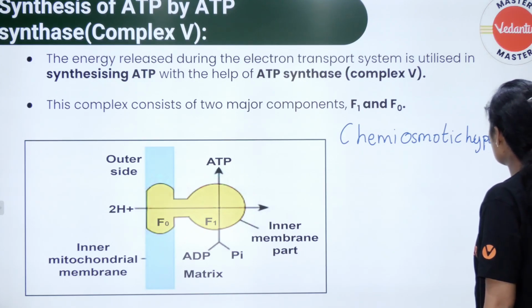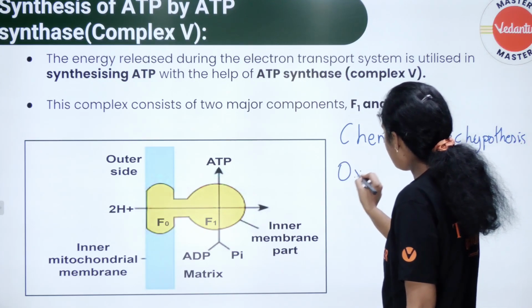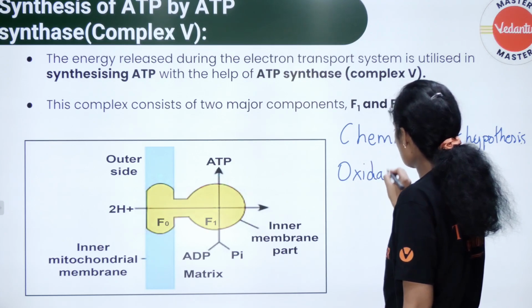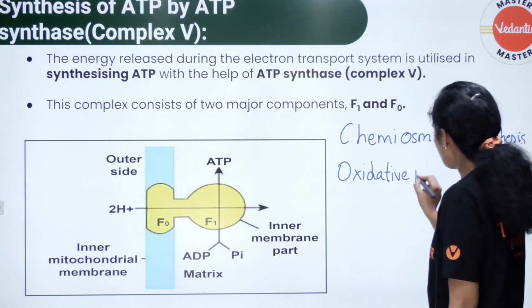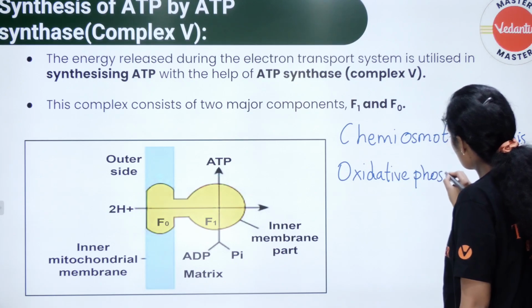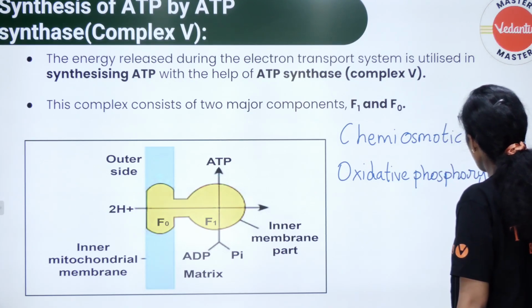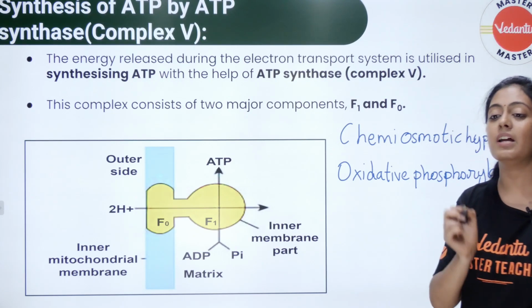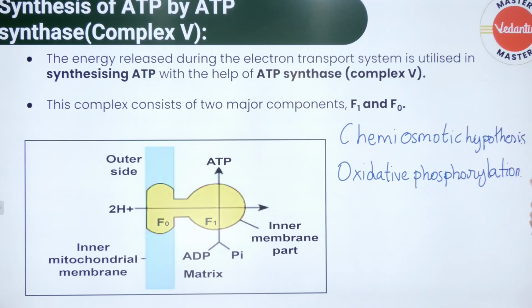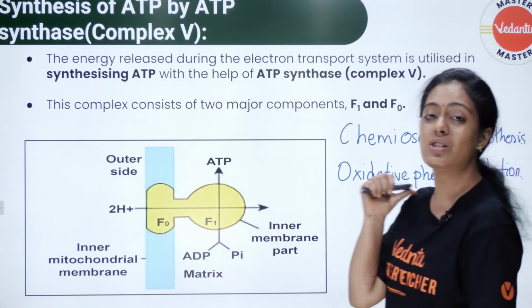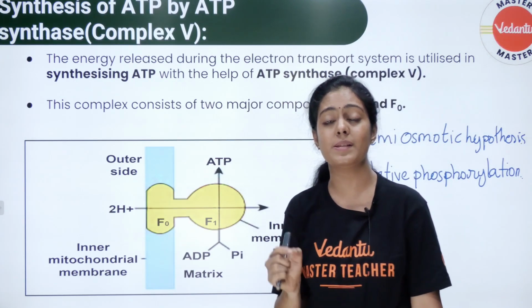இன்னொரு பேரும் இருக்கு இதுக்கு. இன்னொரு பேர் என்னது? Oxidative phosphorylation. ஏன் இதை வந்து நான் oxidative phosphorylation ன்னு சொல்றேன்னா, this is because of oxidation of NADH and FADH. Yes or no பசங்களா?